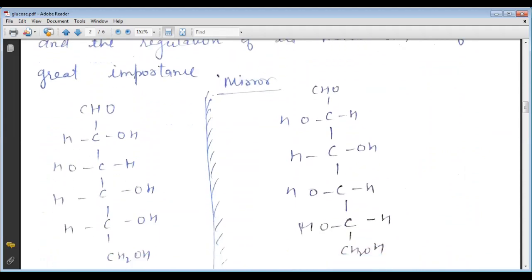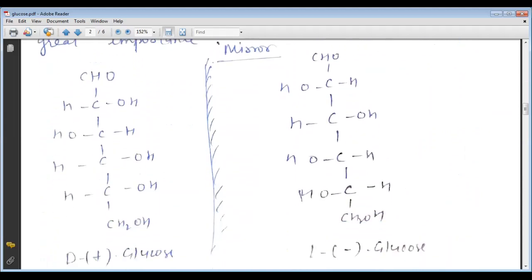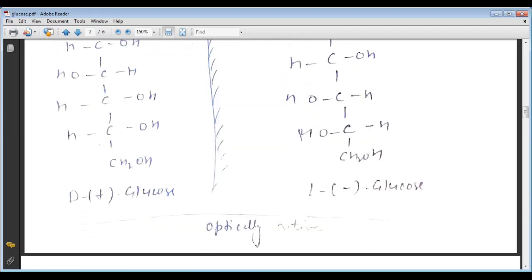Now here is the structure of the glucose. It is the D glucose. If we take the mirror image of the D glucose, then it shows the L glucose, or we can say the D positive glucose or L negative glucose. So if they are enantiomers, they are called optically active. So this is the glucose.